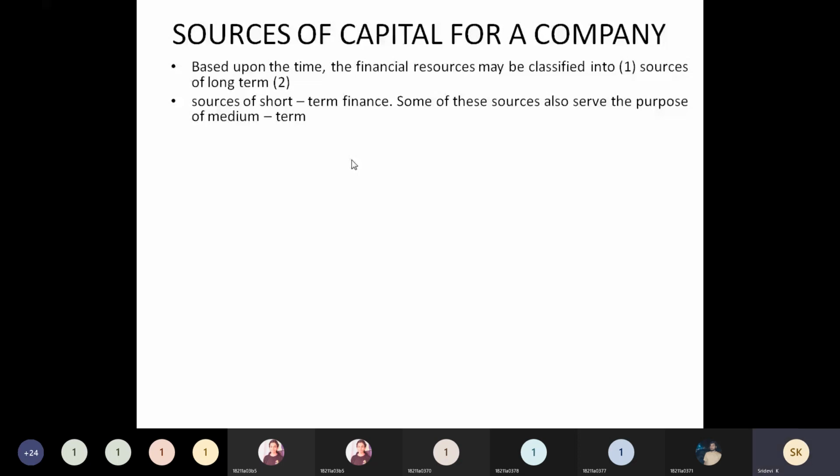From 1 year to 5 years is treated as medium-term finance. And if the period is more than 5 years, any source that allows you capital comes under long-term sources. So this is how we can divide them based on time period.